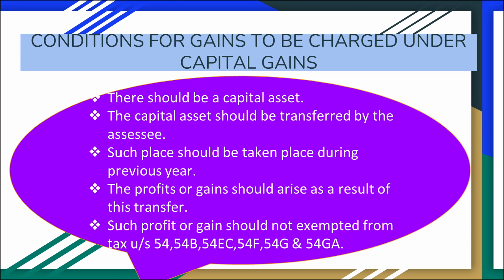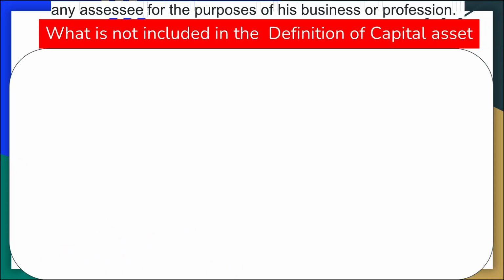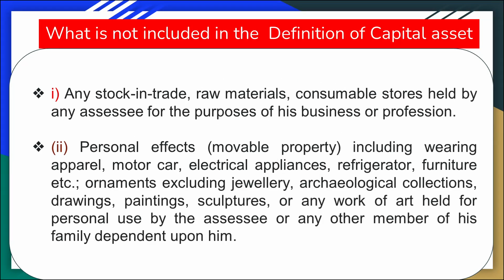Next we discuss what assets are not included in capital assets. That is, any stock in trade that is used for trading purpose, raw material, consumer stores held by the assessee for the purpose of his business or profession. Next, personal effects including wearing apparel, motor car, electrical appliances, refrigerator, furniture, etc. used by the assessee or by his family members.